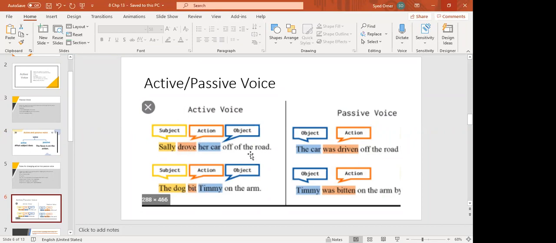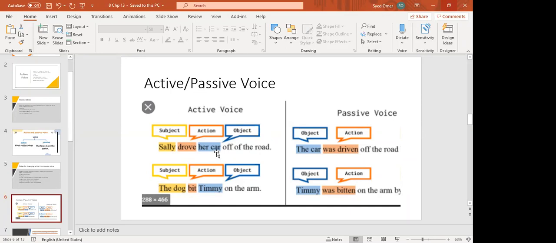Now you have to look at the object. Sally is the subject, drove is the action, meaning the verb, and in the first sentence, the car is the object. In the second sentence, the dog is the subject, bit is the action, and Tommy is the object.